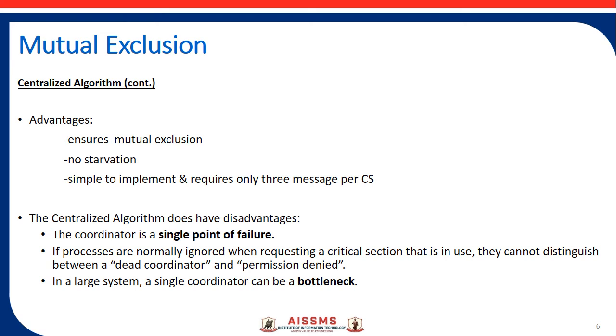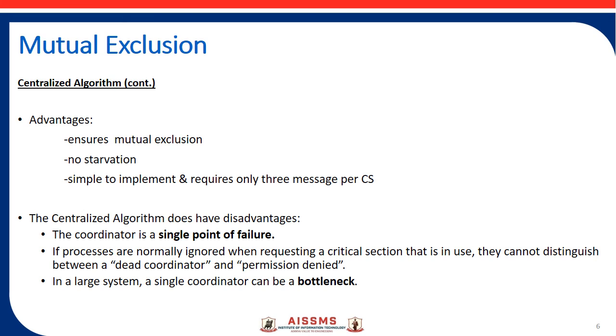The first advantage is that it ensures mutual exclusion. That means only one process is allowed to access a critical section at a time, and for the remaining processes trying to access the critical section, a queue is maintained and those processes are recorded in the queue. As soon as one process completes or exits the critical section, the next process in the queue is allowed to enter the critical section.